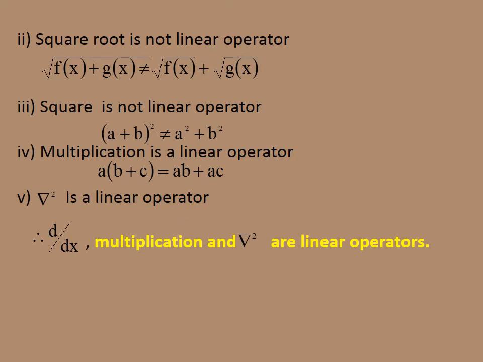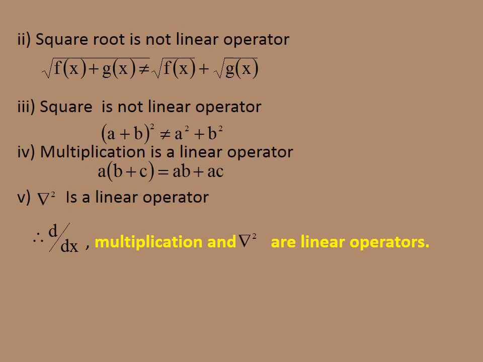Now the square root is not a linear operator. The square root of f of x plus g of x is not equal to the square root of f of x plus the square root of g of x. Both sides are not equal. Square root is not a linear operator. Similarly, the square is not a linear operator. a plus b over the whole square is not equal to a square plus b square. Therefore, the square is not a linear operator.